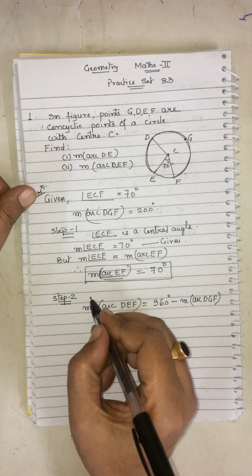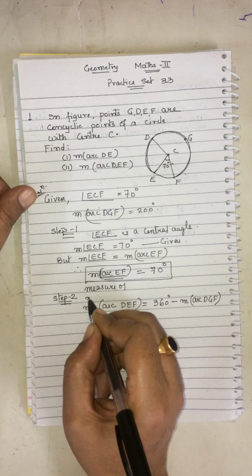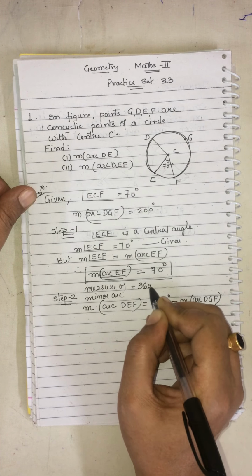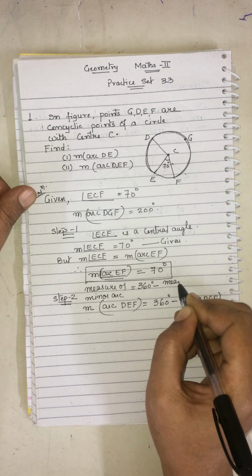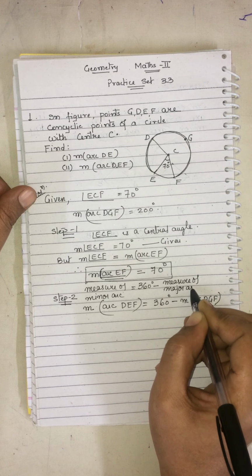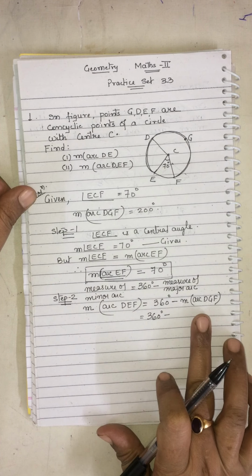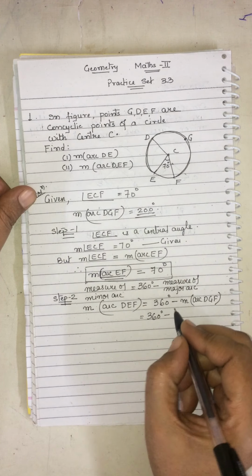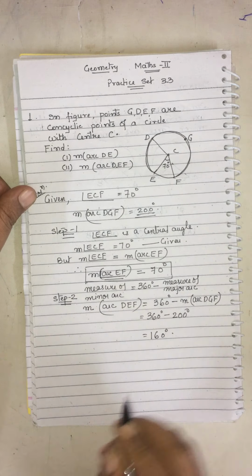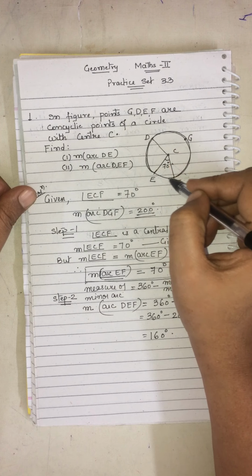For that you have to remember in your mind the measure of minor arc is equal to 360 degrees minus measure of major arc. And children, already the measure of the major arc is given to us as 200, so we will get 160 degrees. Now we got the measure of the arc DEF.